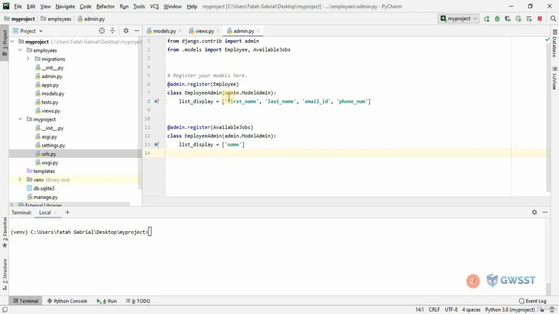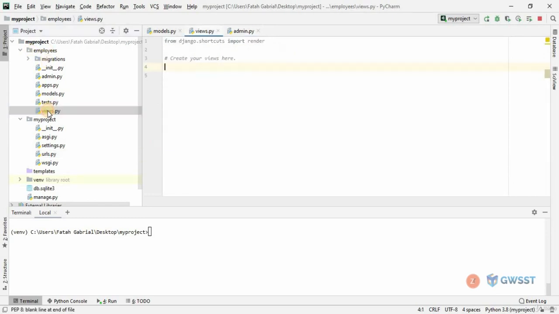In this class, we're going to see how to work with the URL patterns. The first thing we need to do is get into employees and open the views.py file. Here we will be creating a home page and the employee detail page.